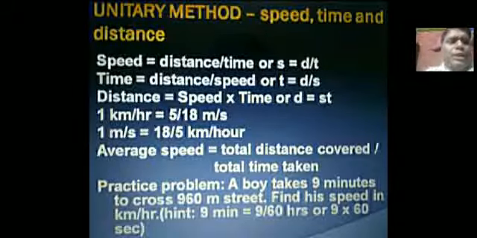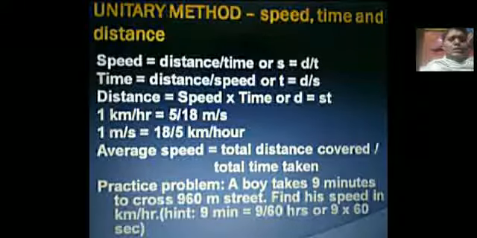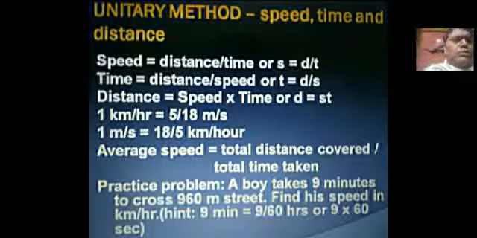Similarly, 1 kilometer per hour you can express in terms of how many meter per second? Since, as you know, 1 kilometer is 1000 meter, 1 hour is 60 minutes, 1 minute is 60 seconds, so 60 into 60 is 3600 seconds. So 1000 by 3600, if you cancel, you can find 5 by 18 meter per second. Therefore, 1 kilometer per hour is equal to 5 by 18 meter per second. Similarly, 1 meter per second is equal to 18 by 5 kilometer per hour. Then another formula for you: average speed is equal to total distance covered by total time taken.